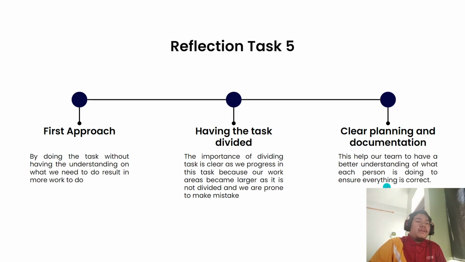So next we have clear planning and documentation. This helps our team to have a better understanding of what each person is doing and ensures everything is correct. And the key factor of clear planning and documentation is to communicate with our team. So in this task 5 reflection, I have learned that it is important to communicate with our team well. By communicating well, we can plan what each person is doing, what mistakes I have made, and how I can help clear them.